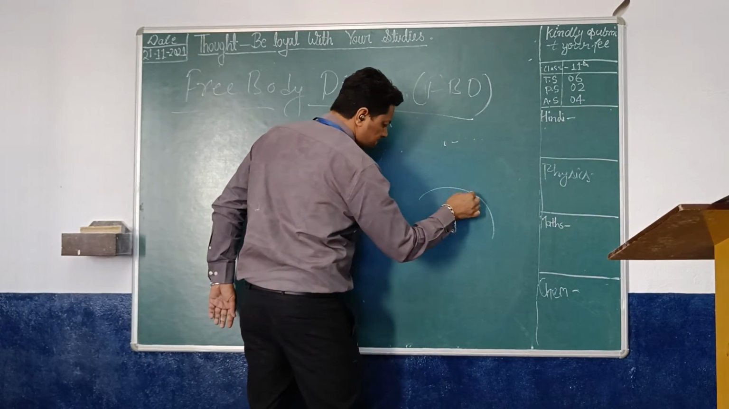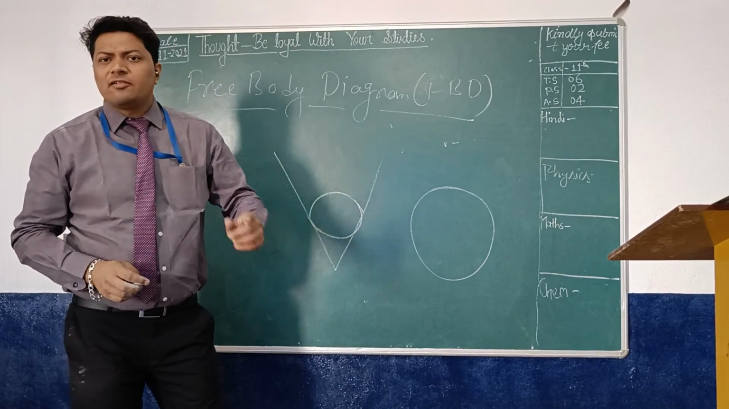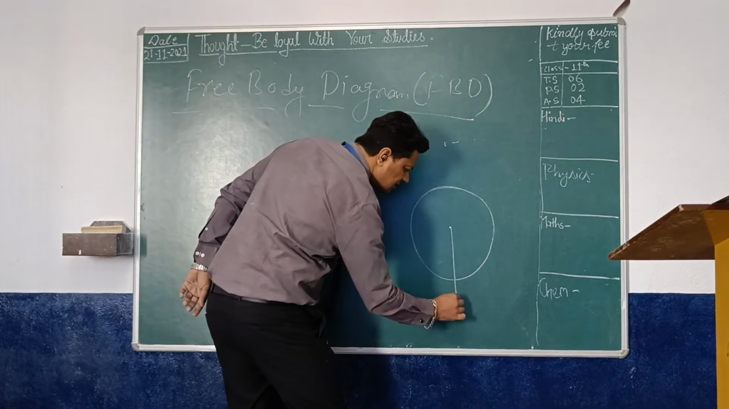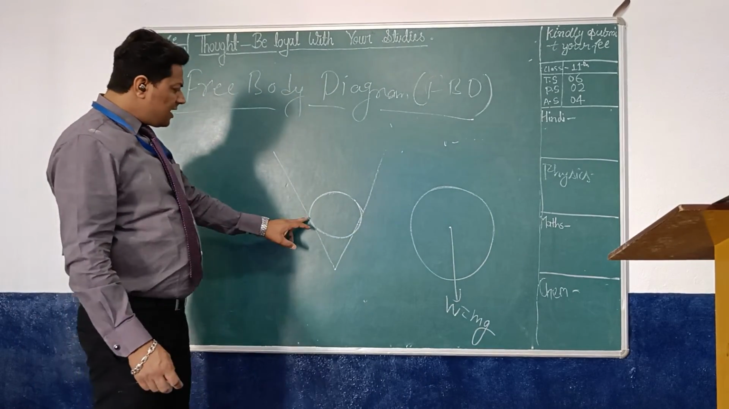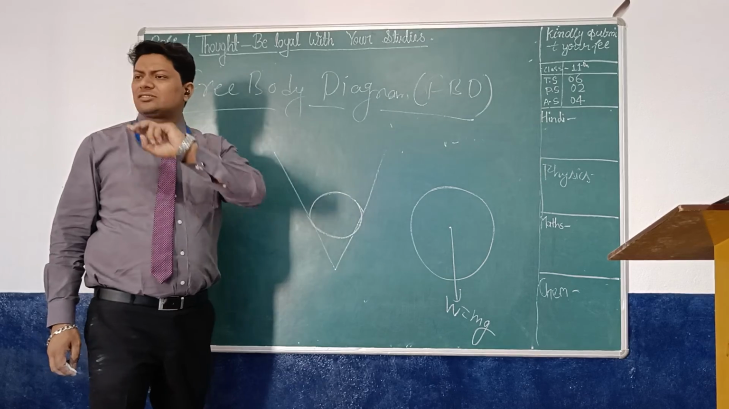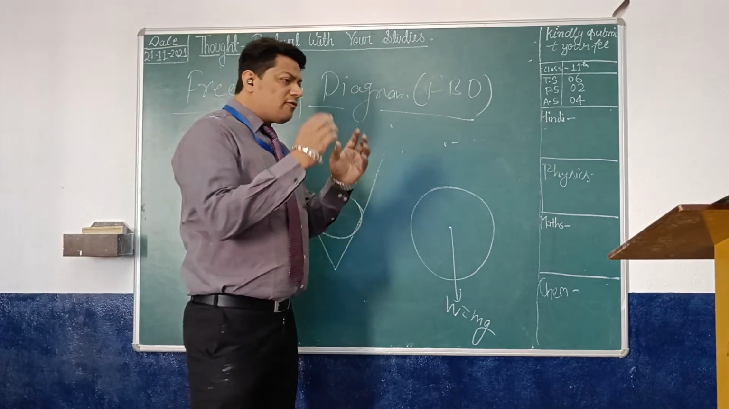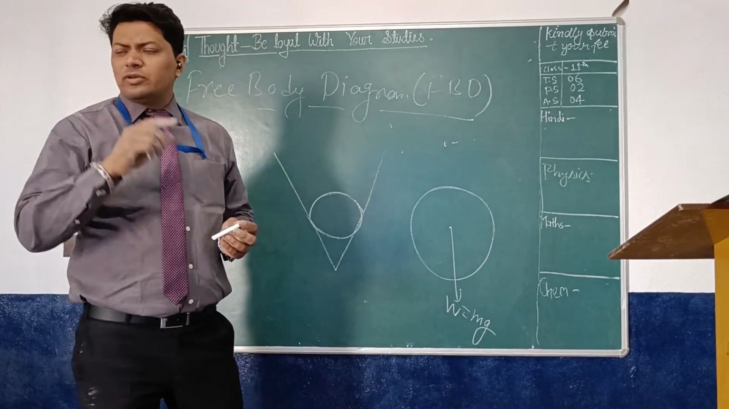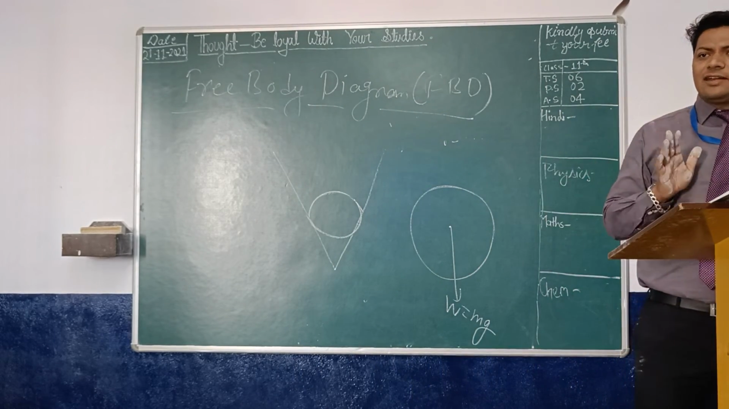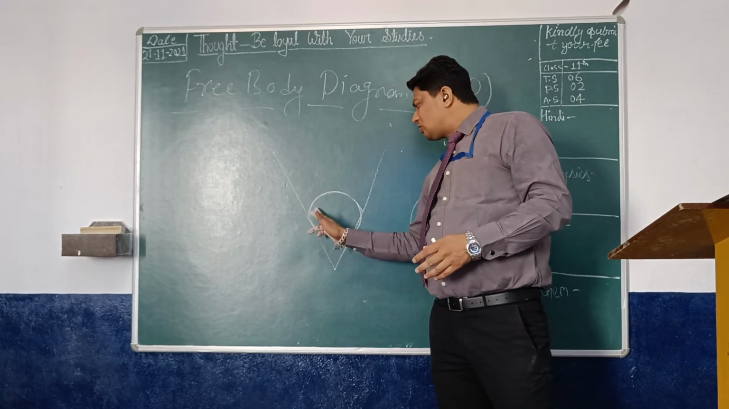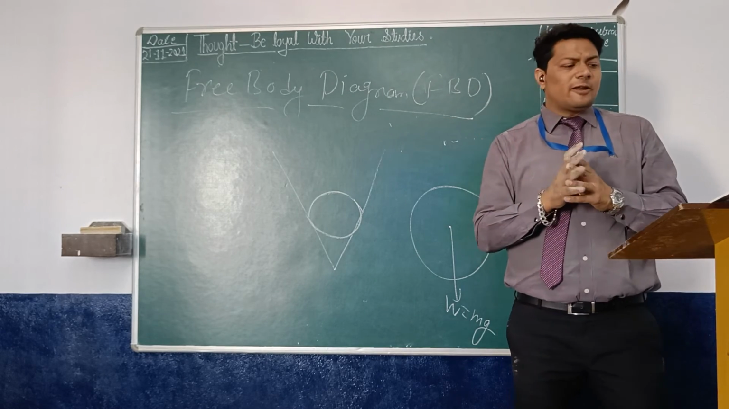A cylinder will be here. Everybody knows weight is always downside from the center. This one is the center. Weight is downside, W equal to mg. Here and here we have two contact surfaces, surface A and surface B. The two contact surfaces will apply force on it. If they are in contact, they will apply force on it.